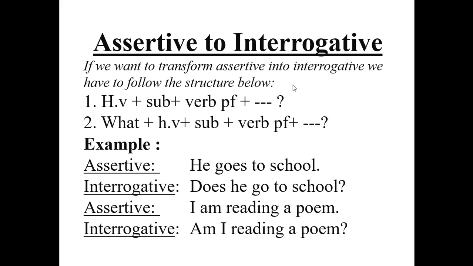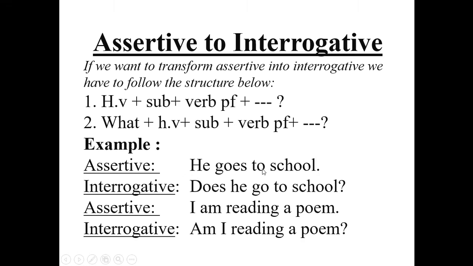Now look at the example. This is an assertive sentence: He goes to school. It gives us a description, so it is an assertive sentence. We have to make it interrogative. First, we should use a helping verb.